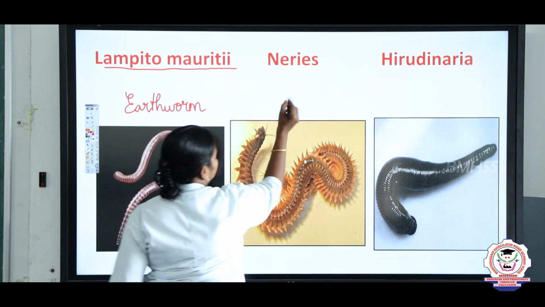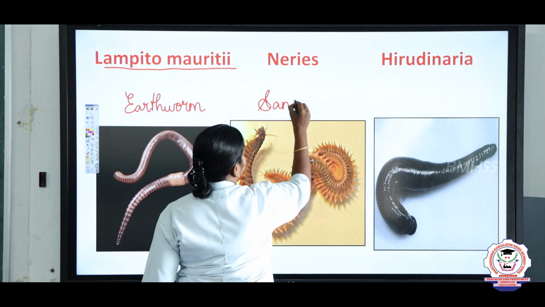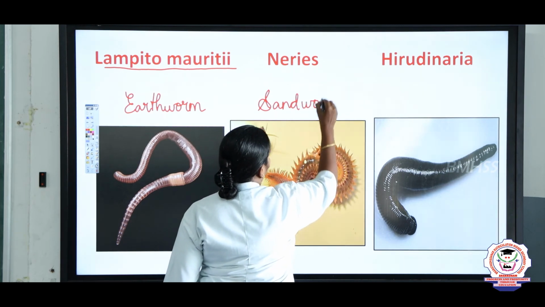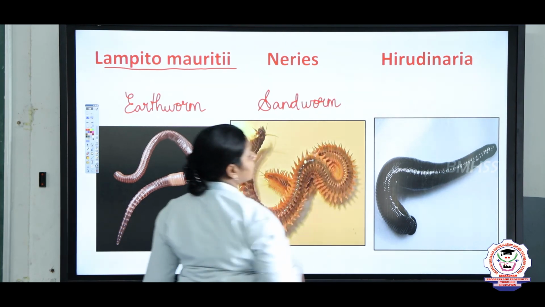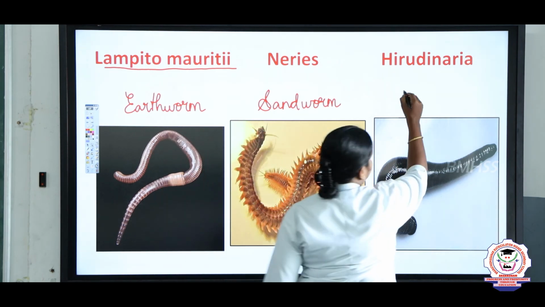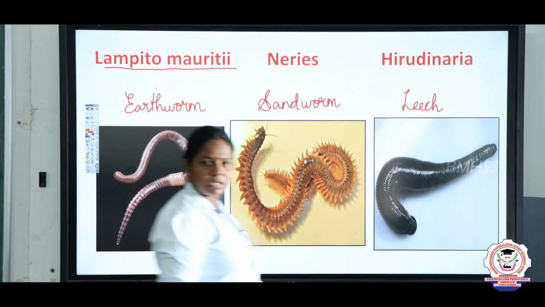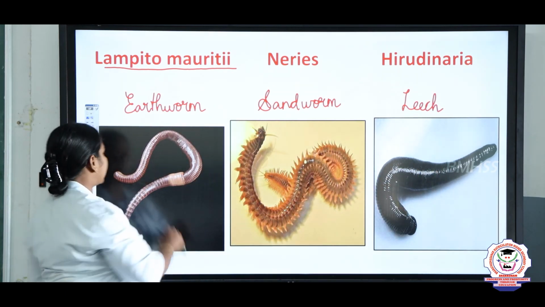Nereis, example, what is the common name? Sandworm. Hirudinaria granulosa, what is it? It's a leech. Attaipuchi we say. So, leech. These are all the examples of phylum Annelida.